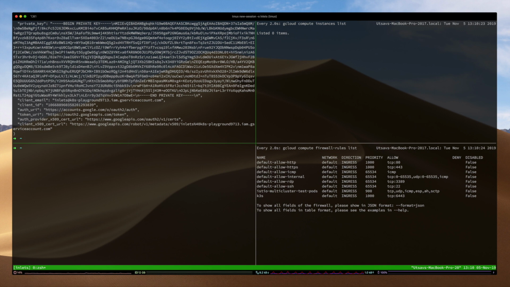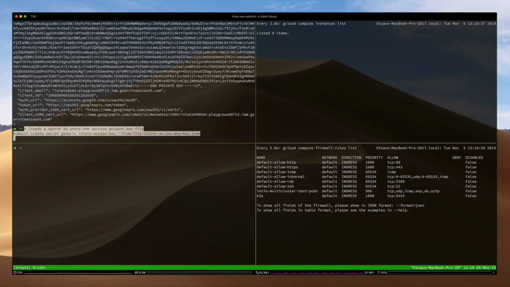The next thing we want to do is to create a Kubernetes secret out of this key file. So I'm going to run kubectl create secret generic inlets-access-key --from-file. The key here is important because the Helm chart actually depends on this particular key file name.